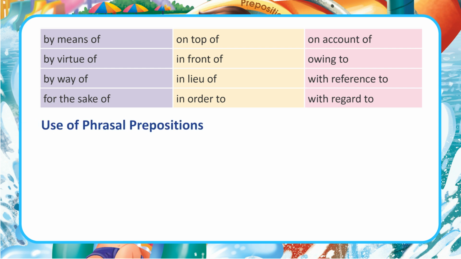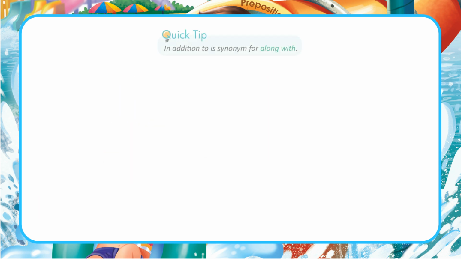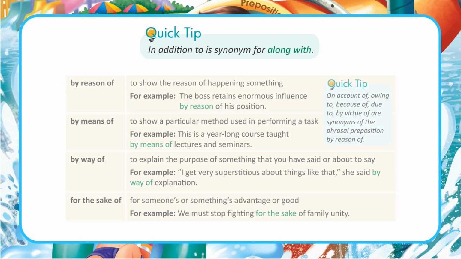Use of phrasal prepositions. Kind. Use. According to: show as stated or reported by somebody or something. For example, the work has been done according to the principal's instructions. Along with: in addition to someone or something else. For example, send your form, along with the fee, to our head office. Quick tip. In addition to is a synonym for along with.